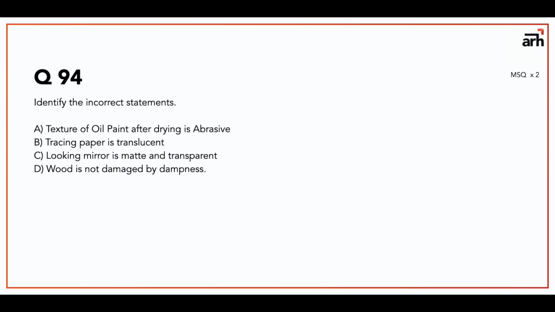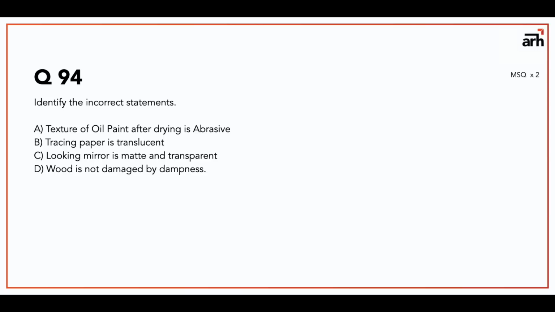94 is, identify the incorrect statements. So you have texture of oil paint after drying is abrasive, so that is incorrect because texture of oil paint after drying is glossy. Tracing paper is translucent, yes, this one is true. Now here you gotta search for what is translucent, or translucent is semi-transparent, you can say, or semi-opaque.